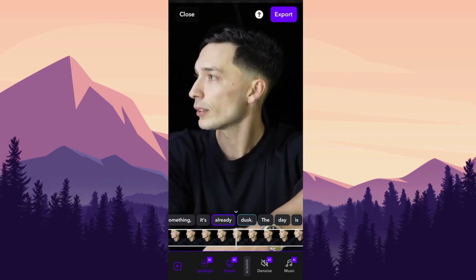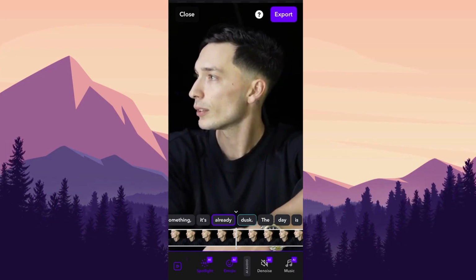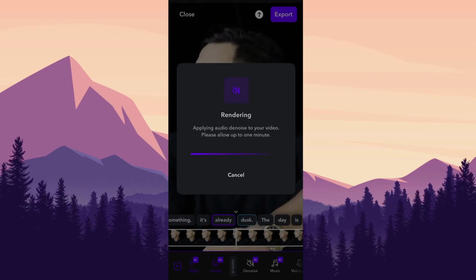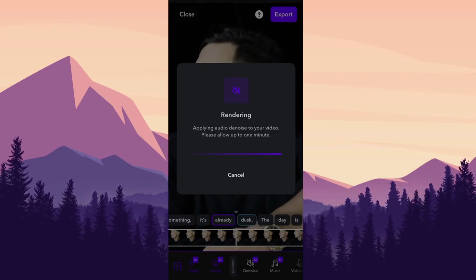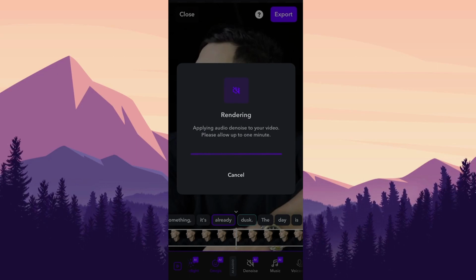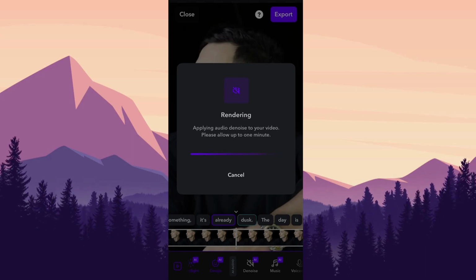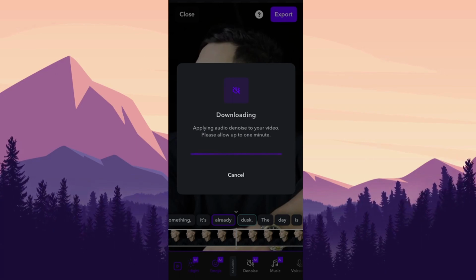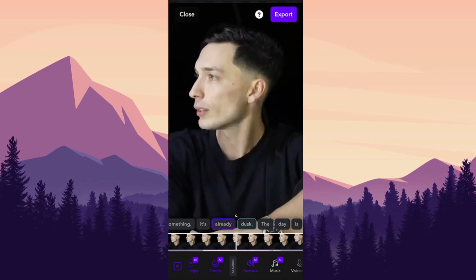I mean, this app is supercharged with functions. Also, this function is very important, denoise. As you can hear in this video, there is a lot of background noise and you can easily cut it out, and the quality of the audio will get so much better after that. So it's a pretty cool feature to use.